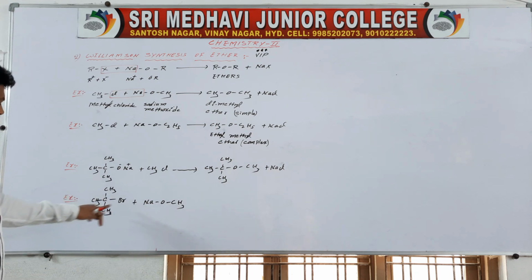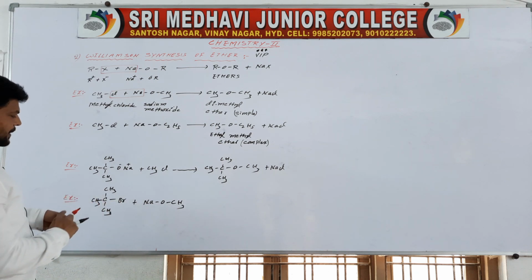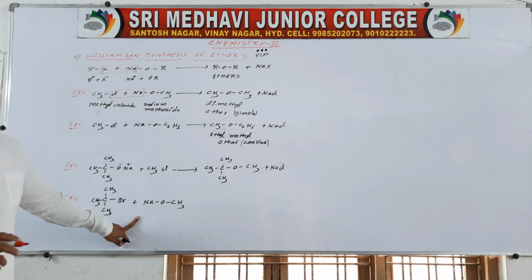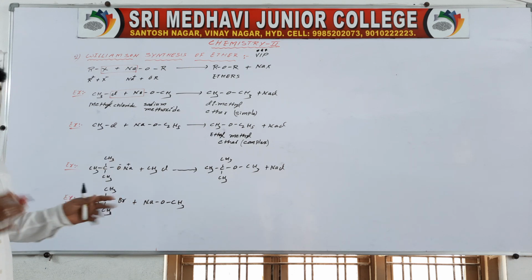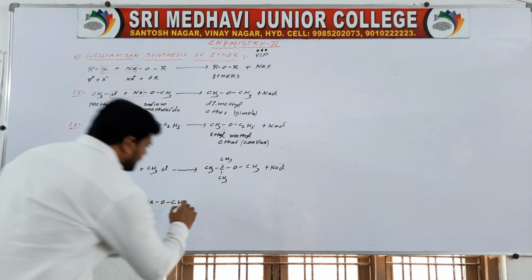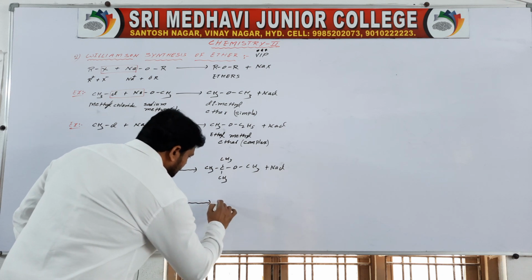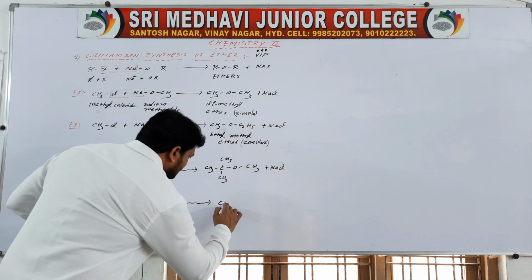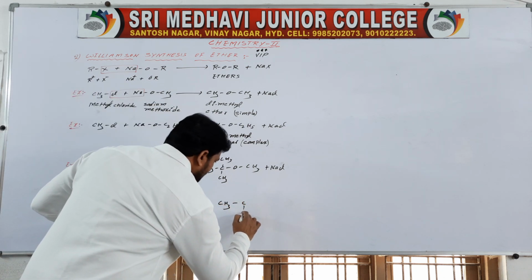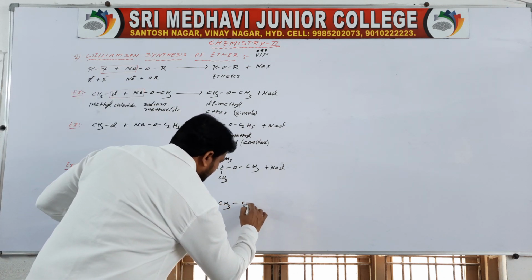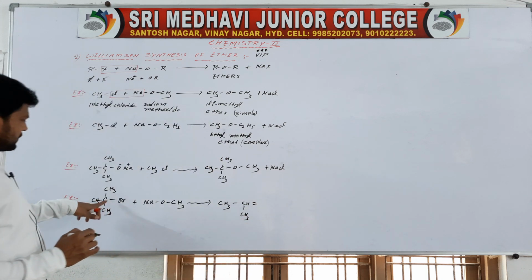Then what happened? Alkenes are formed by elimination.